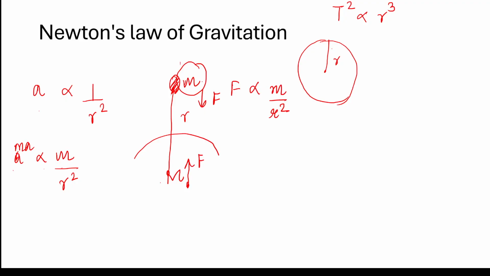So if this body A here is experiencing this force, then this earth here will also experience the same force. So then this force should also be proportional to the mass of earth, mass of the body, and r squared. This is how he came up with the formula for gravitational force. Now, if you remove the proportionality sign, there should be some constant here, and that constant is the gravitational constant.